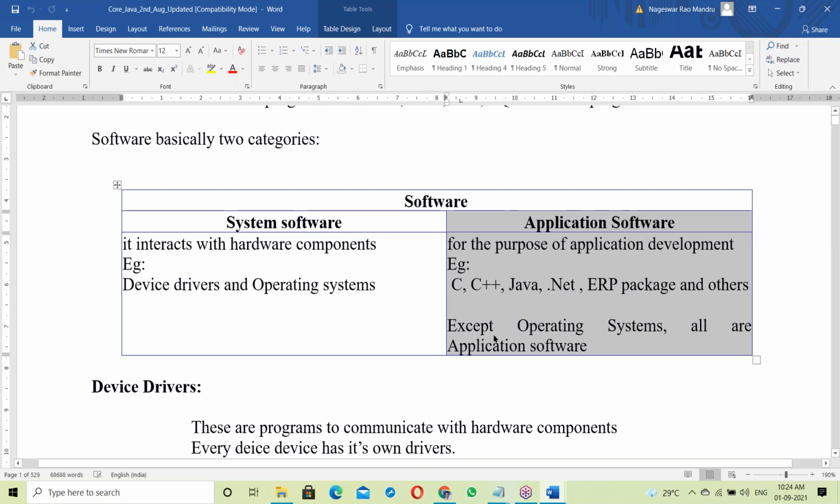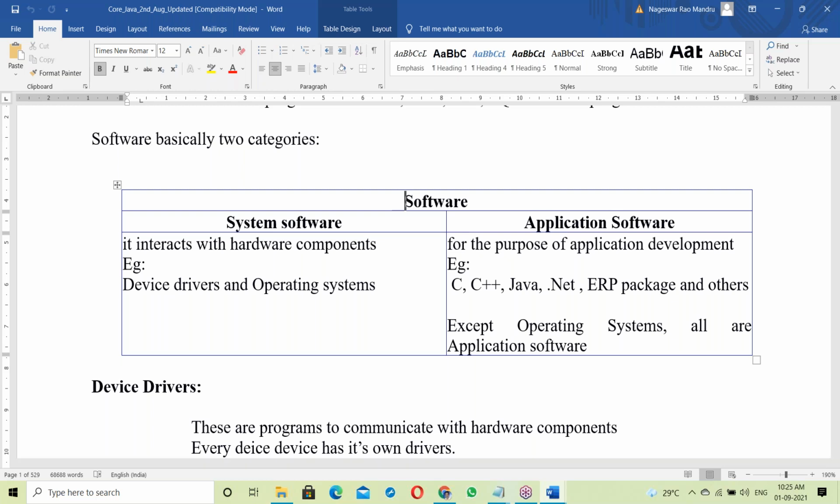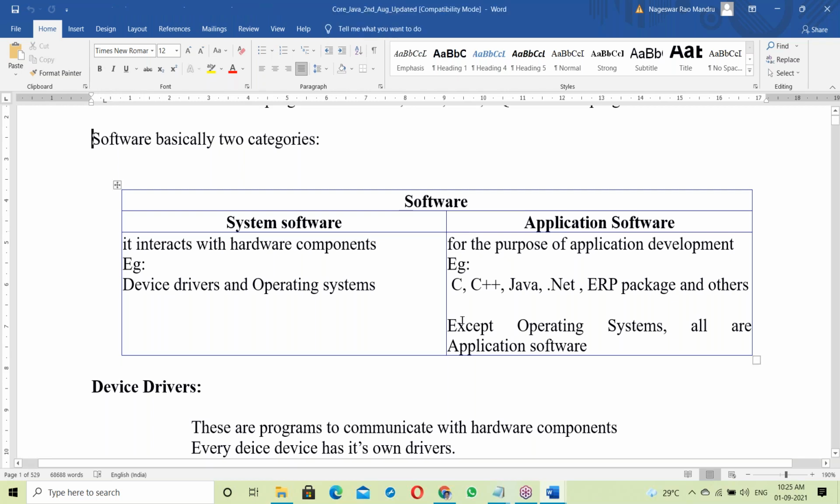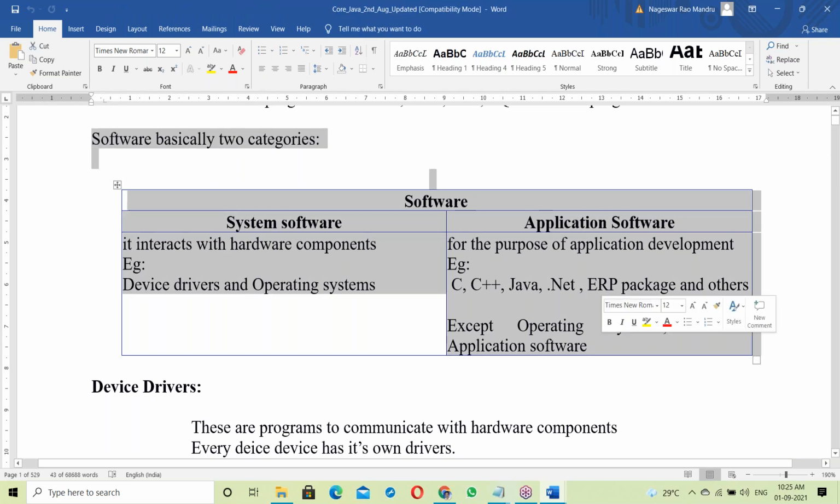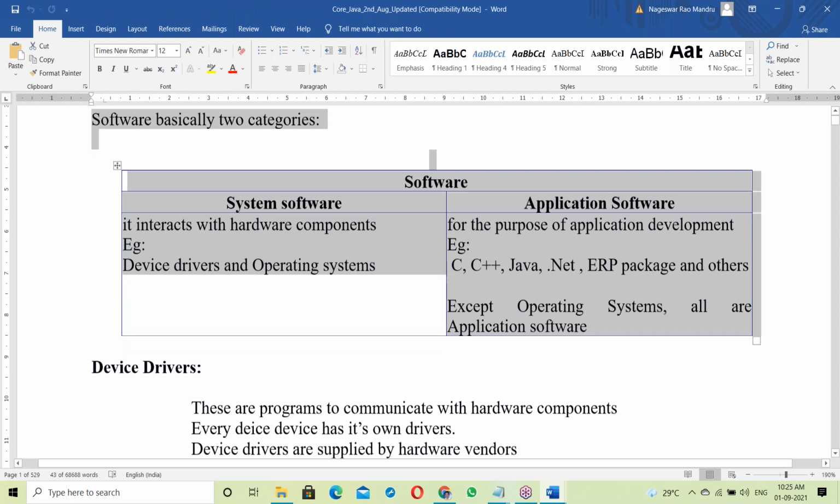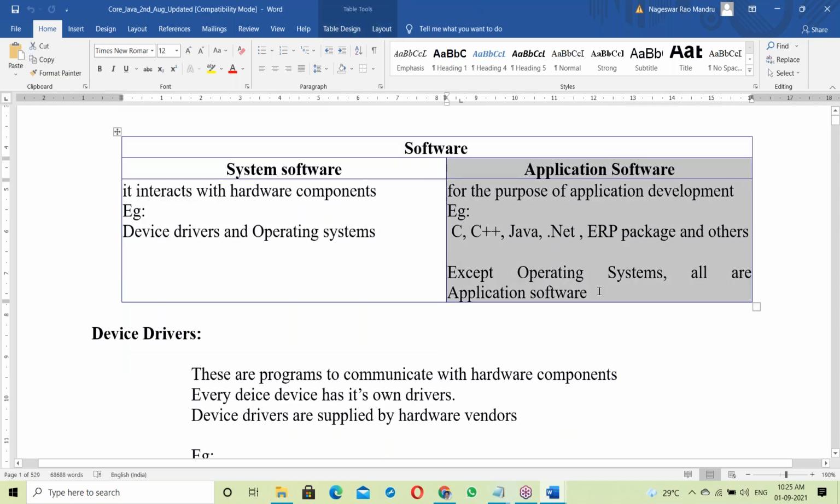Except operating systems, all are application softwares. So these things we have discussed. Till now, everything we have discussed is very clearly prepared in the document. You can simply follow the document here. Running notes are not necessary. So Java comes under application software.